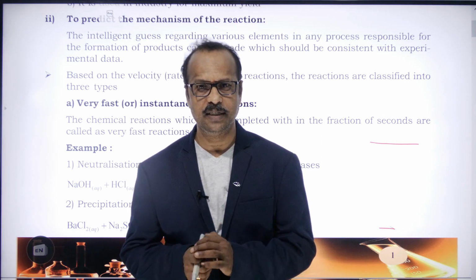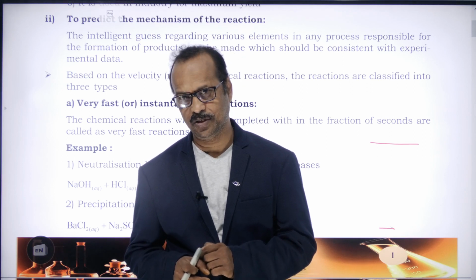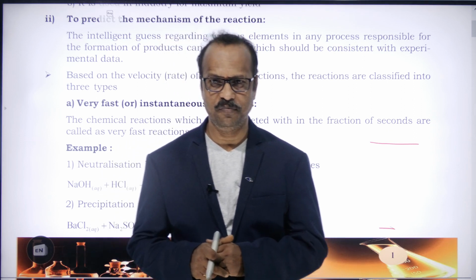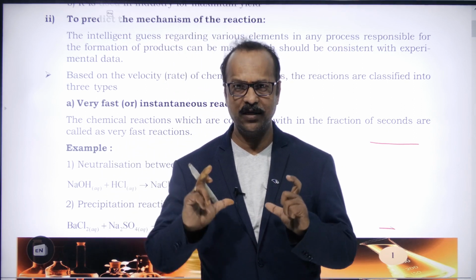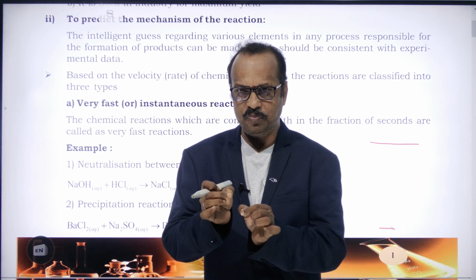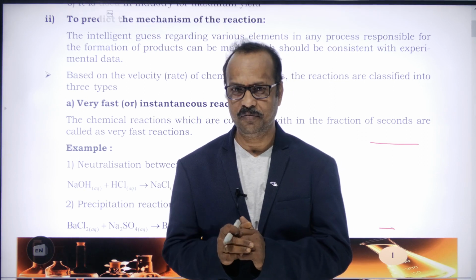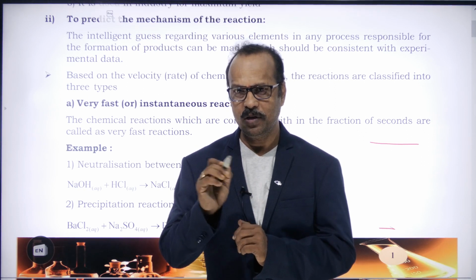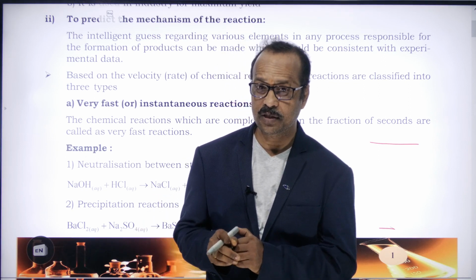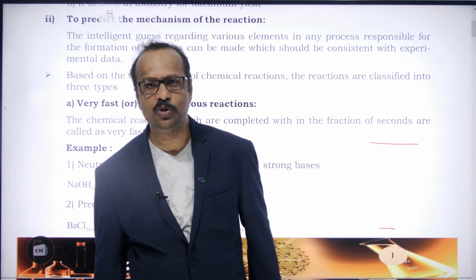Similarly, we already discussed the chemical double displacement reaction, or precipitate reactions. For example, if you take barium chloride and sodium sulfate solutions and mix them with each other, immediately a precipitate of barium sulfate is formed. So when barium chloride and sodium sulfate are mixed, we get two products: one is barium sulfate and the second is sodium chloride.